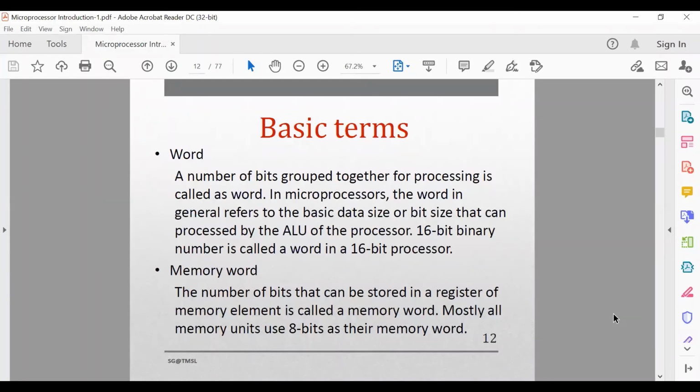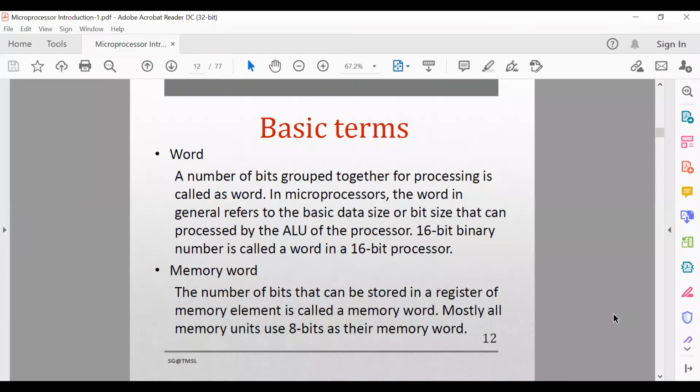Only 8 bits. So the memory location address is equivalent to your room number, and the number of students accommodated inside the room is equivalent to the space inside each memory location.